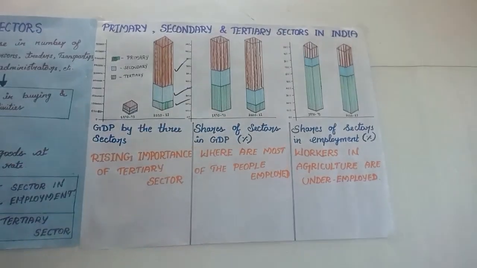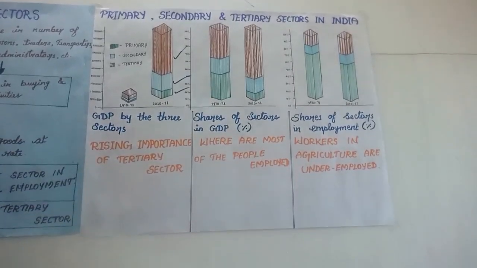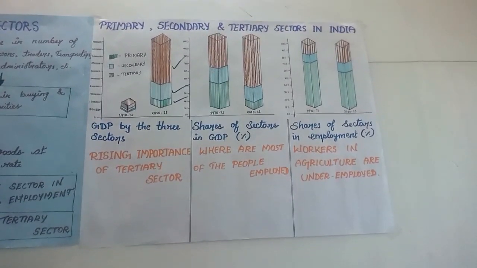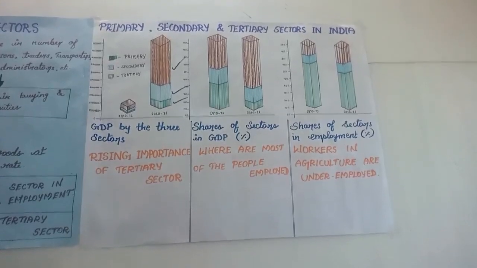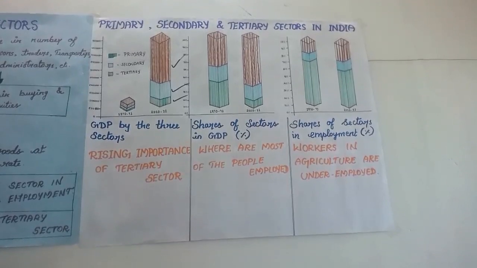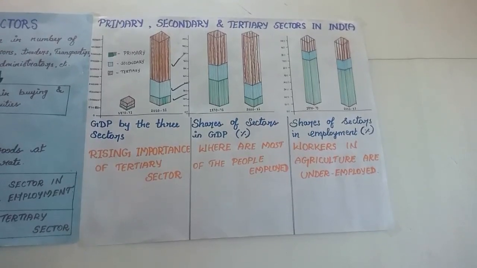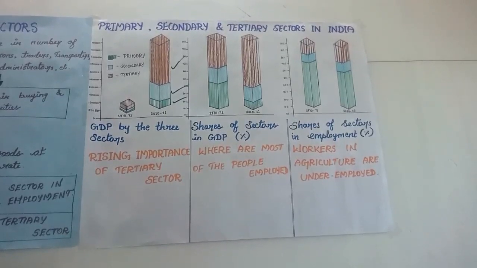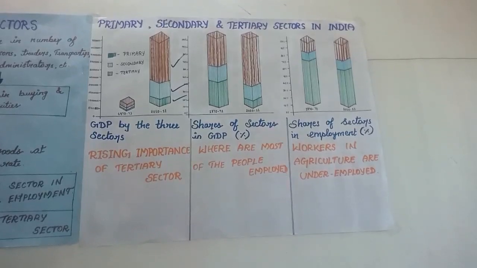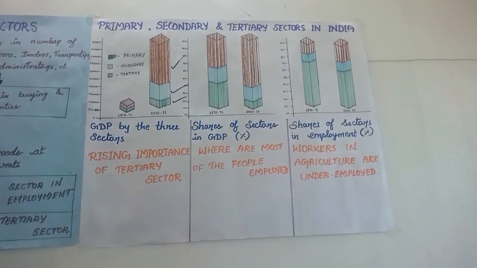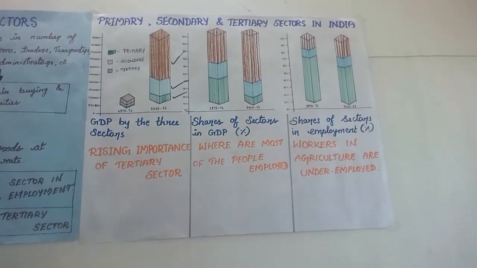Graph 2 represents the percentage share of the 3 sectors in GDP. Now we can directly see the changing importance of the sectors over the 40 years, from 1970-71 to 2010-11. Remember, a remarkable fact about India is that while there has been a change in the share of the 3 sectors in GDP, a similar shift has not taken place in employment.